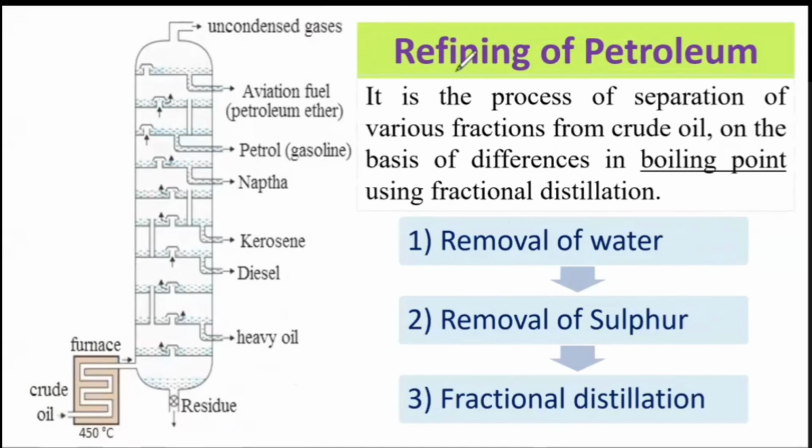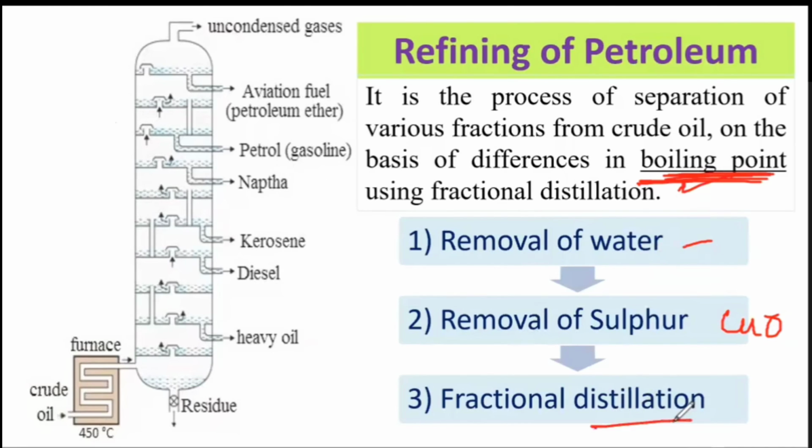Remember that refining is the purification or separation of various components of crude oil on the basis of their boiling point differences. This is the main point. Boiling point is the important one. And then removal of water by Cottrell's process, removal of sulfur by addition of copper oxide, and fractional distillation by using such a fractionating column. This is called a fractionating column.